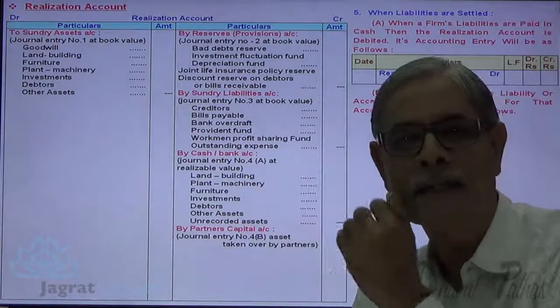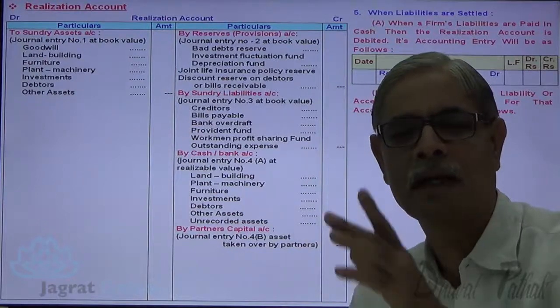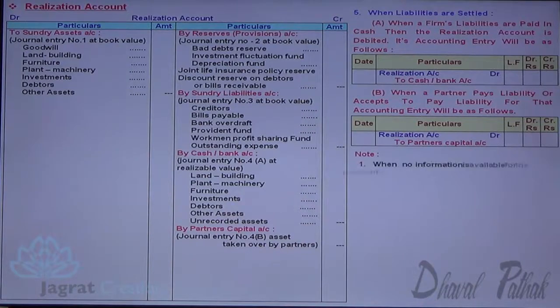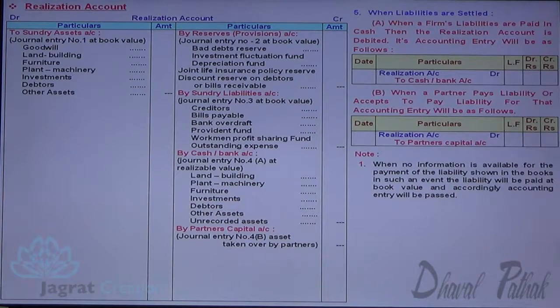And when the partner is a giver, partner's capital account is to be credited. So realization account debit to partner's capital account. When no information is available for the payment of the liability shown in the books, in such an event, the liabilities will be paid at the book value and the accounting entry will be passed: realization account debit to cash account.